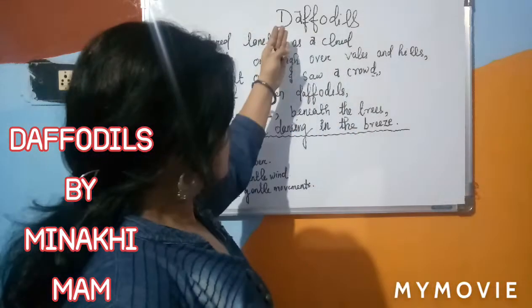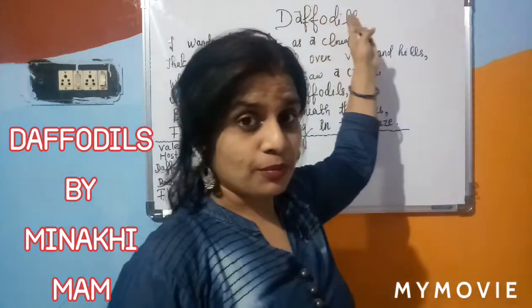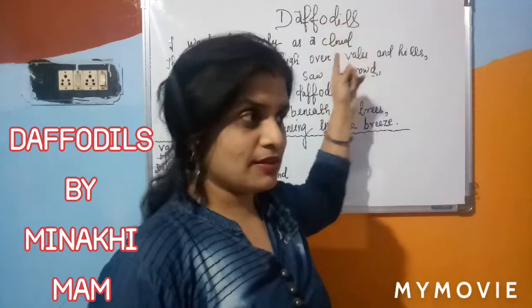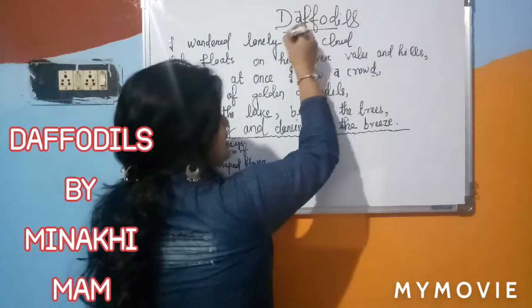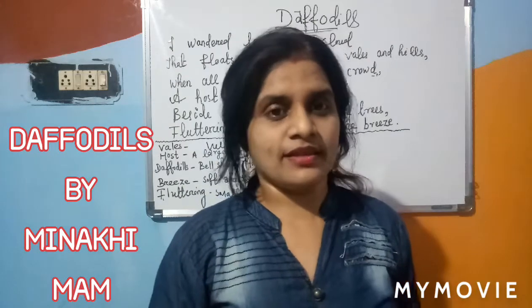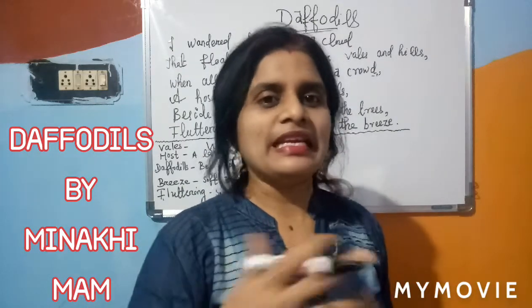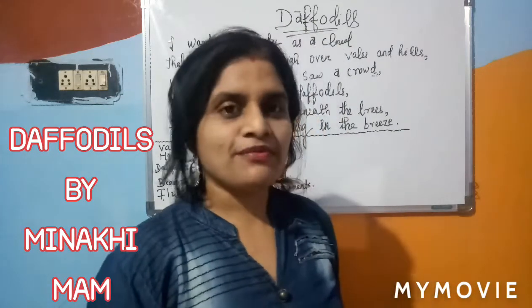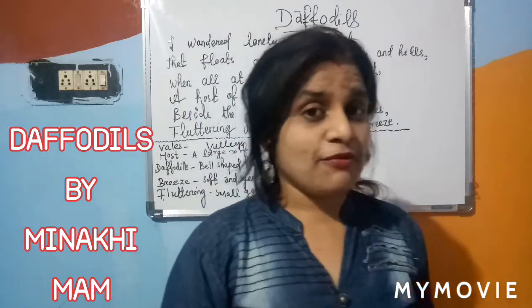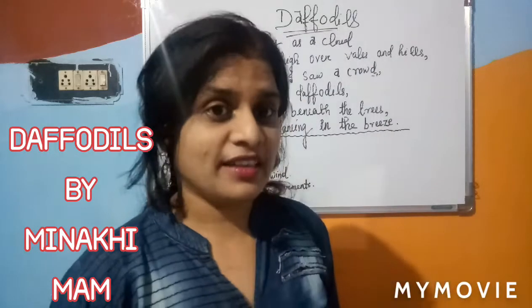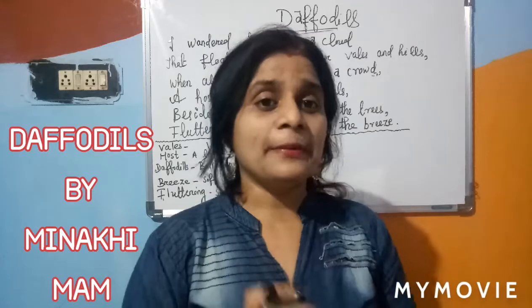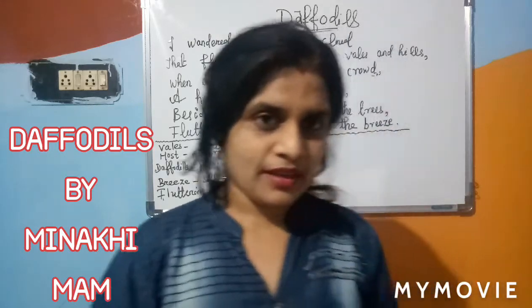So when we think about the title of the topic, what is the meaning of the title? First we will discuss this. Daffodils is one type of golden and yellow mixed color flower which is available in England. At the time of spring season, everyone can find this type of flower in that area. It is a bell shaped flower, yellow and golden mixed color. Okay, do you get me?